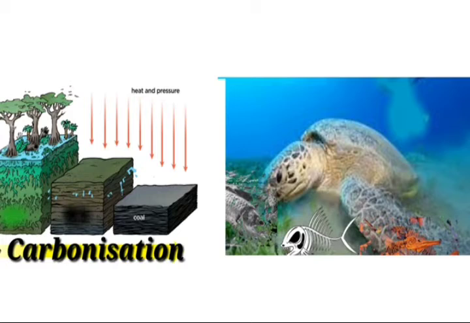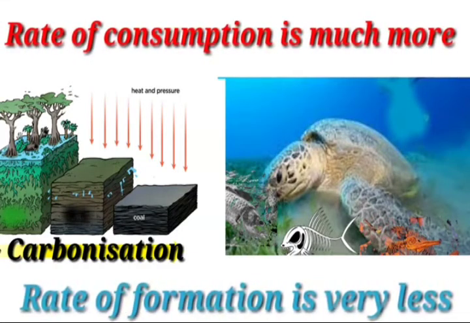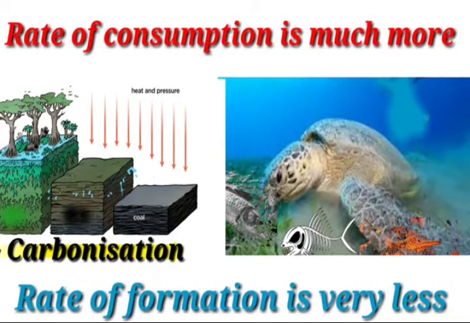Millions of years are needed to obtain fossil fuels like petroleum and so on. That is why they are known as highly exhaustible. The rate of consumption is much higher and the rate of formation is very low. That is why they are exhaustible.